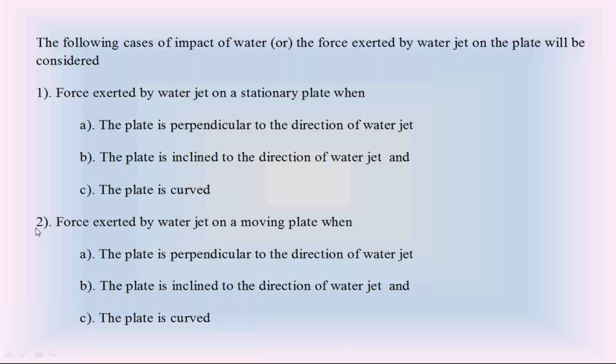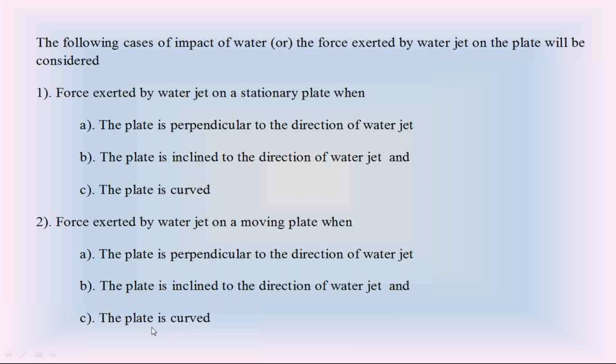Then the next one, the metal plate is a moving metal plate, not the stationary, not the rest metal plate. In that we have the first subcondition, the metal plate is a flat metal plate, perpendicular to the direction of the water jet. Second subcondition, the metal plate is a flat metal plate inclined to the direction of the water jet.